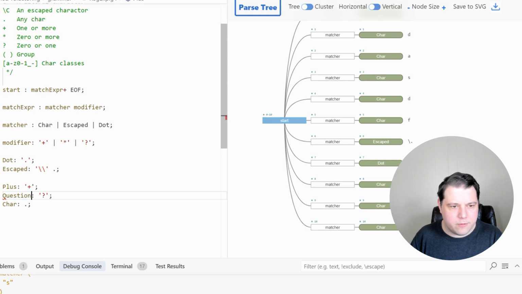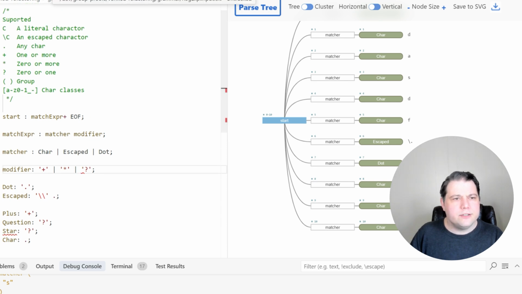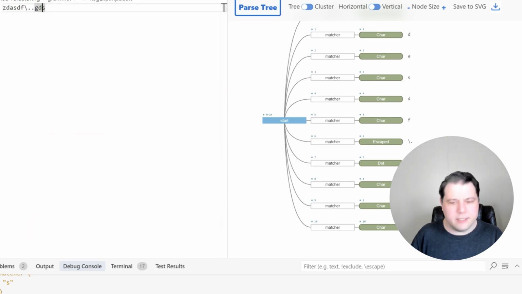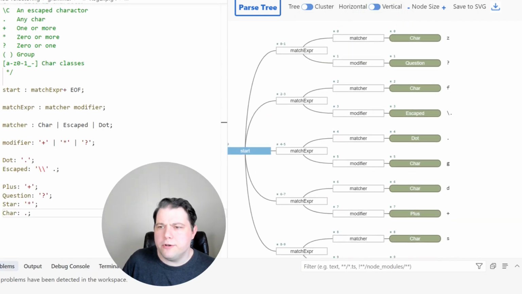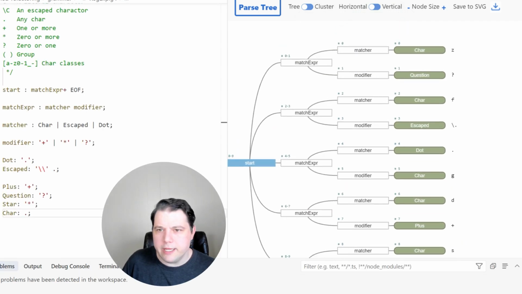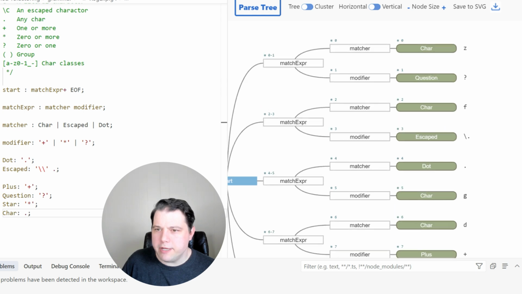So question and then star. So let's give an example that uses some of those, right? We'd have one or more D's. We'd have S star, gives Z a question mark. All right, so it successfully parsed these. Let's look at the structure of it, see if it's doing the right thing.